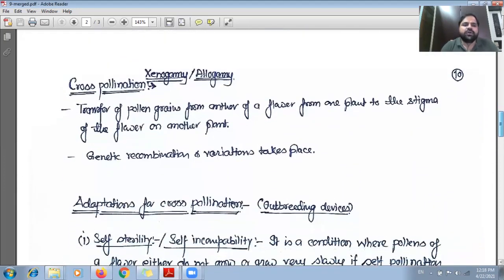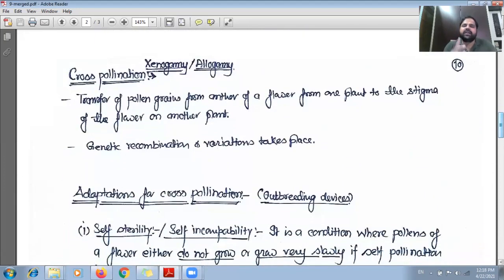Now, cross-pollination, the other kind of pollination; the broad categories were self-pollination and cross-pollination. So here we will discuss cross-pollination or xenogamy or allogamy. In case of cross-pollination, what happens?